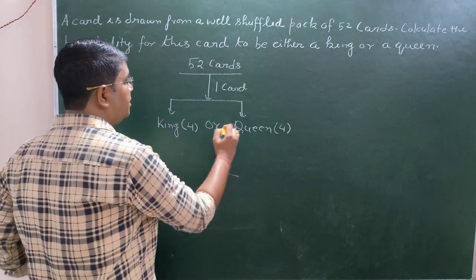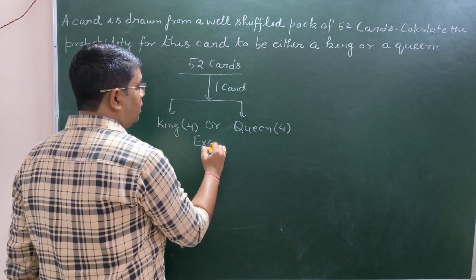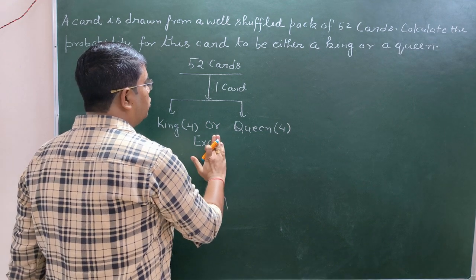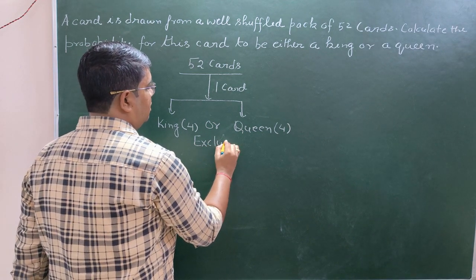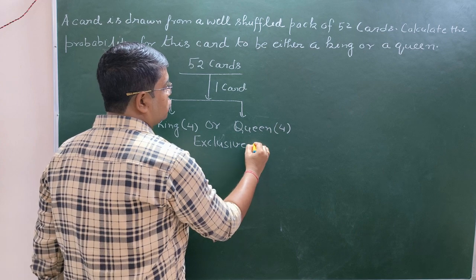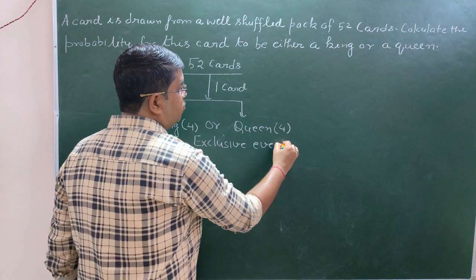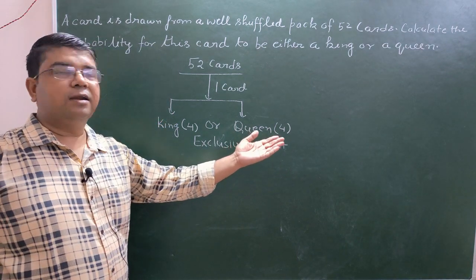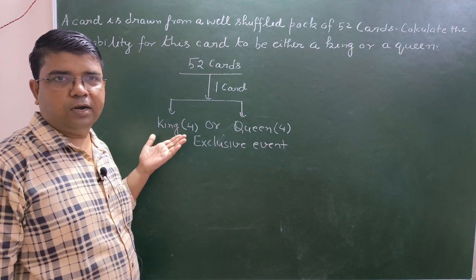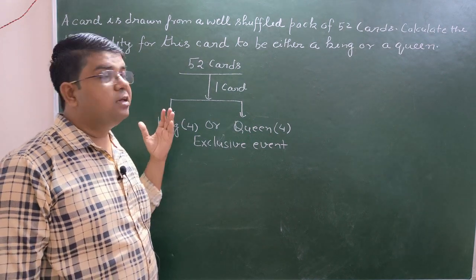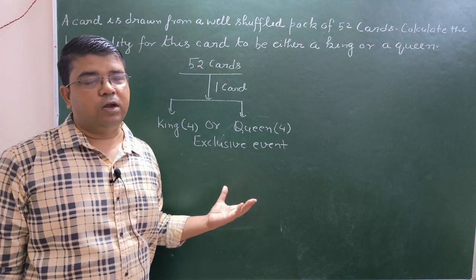So that is why these two are the exclusive events. These two are exclusive events in which if queen is there, king will not be there in the drawn card, and if there is a king, queen will not be there in a drawn card.